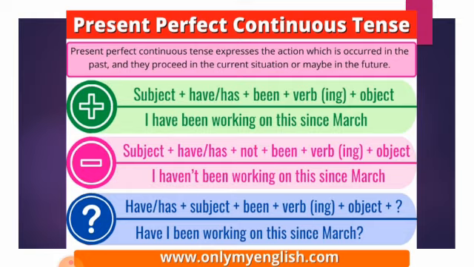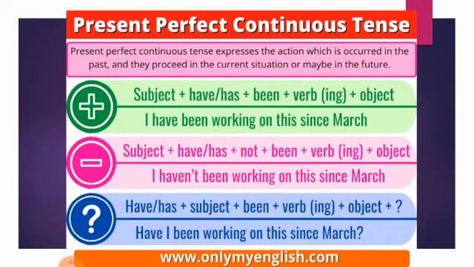Now you can see the formula of the positive: subject plus have/has plus been plus verb present participle, verb first form plus ing plus object. I have been working on this since March. Now negative: subject plus have/has not been. Remember, between have and been you will use not. Have not, has not been plus verb plus ing plus object. I have not been working on this since March.